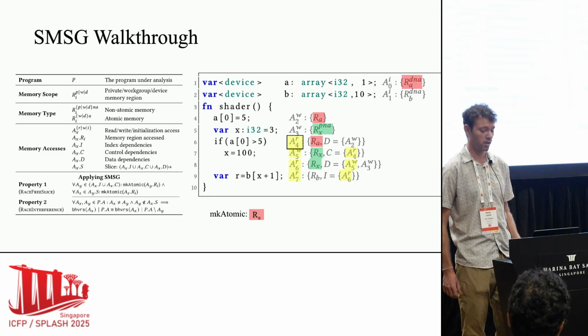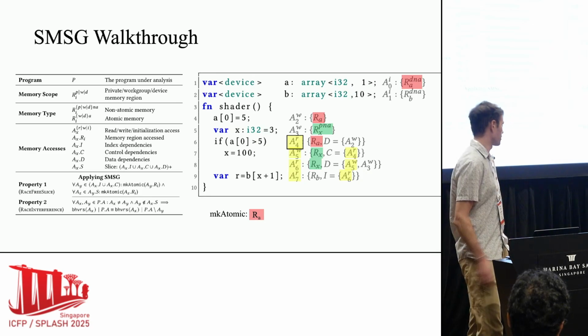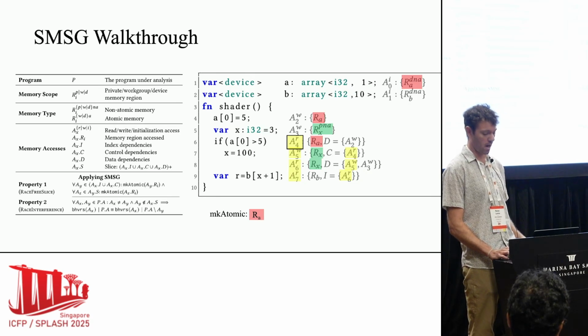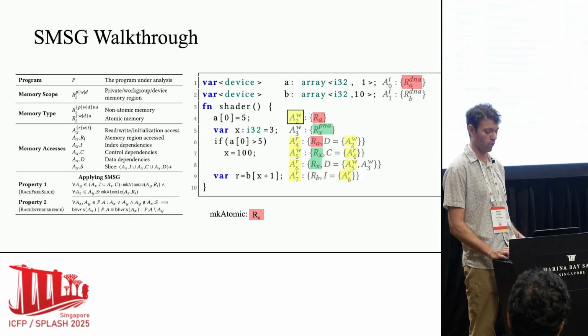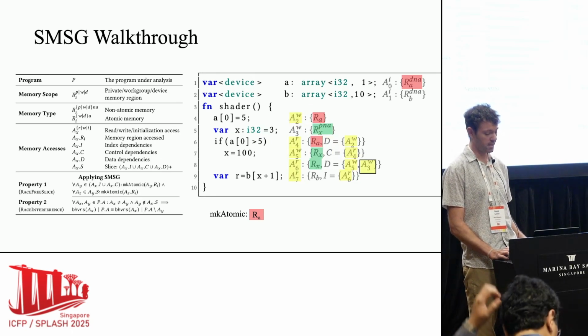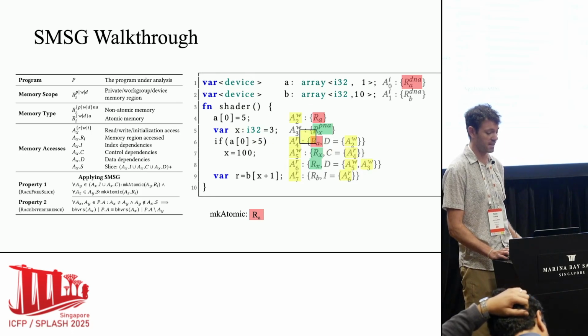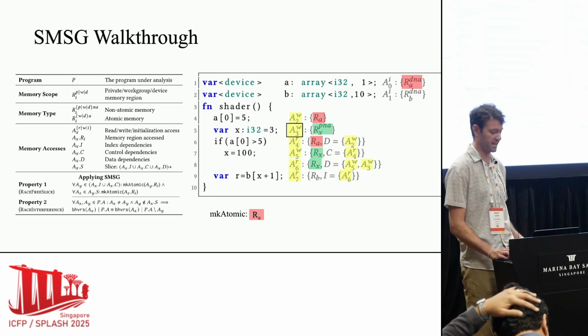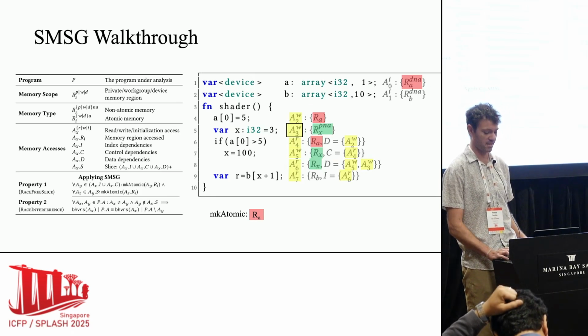So we actually have to mark region A here as atomic, and then you'd go through a forward pass and translate all those accesses to atomic accesses. And we're not quite done. We have to consider the data dependencies of this operation, and that is just this access on line 4. But again, we've already marked A as atomic, and there are no dependencies here, so we can return. The last access we need to consider is 3, which is on line 5 where you initialize x. But again, we've already marked x as safe, and it has no dependencies. So in this case, this program is finished with the analysis.